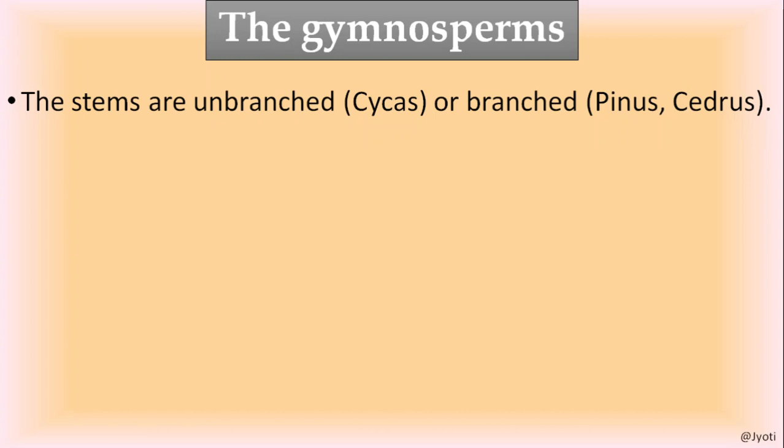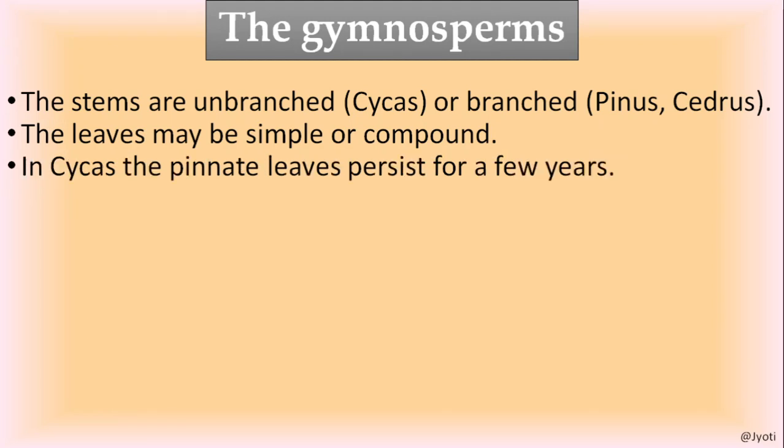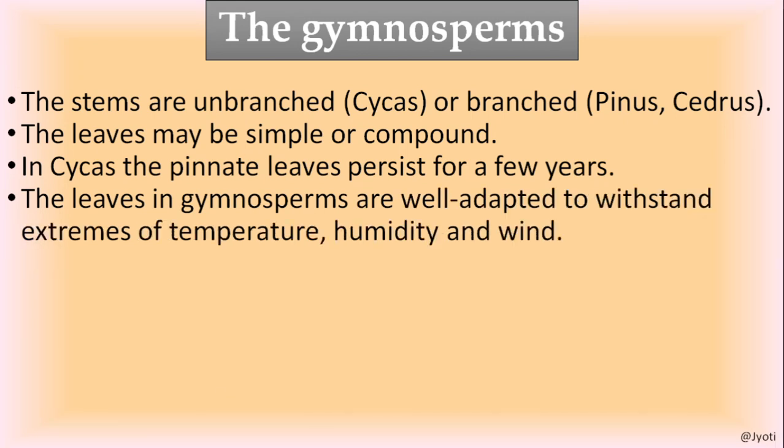Now the stems are unbranched as in case of cycas, or may be branched as in case of Pinus or Cedrus. The leaves may be simple or compound. Simple means the leaf lamina or blade is entire. Compound means the leaf lamina is dissected into leaflets. In cycas, the pinnate leaf persists for a few years. Pinnate means it is a type of compound leaf. Once the leaf develops, it remains for many years, so the life of a leaf is very long.